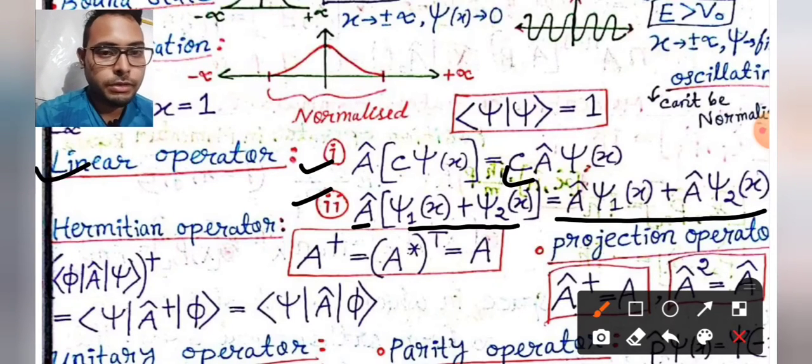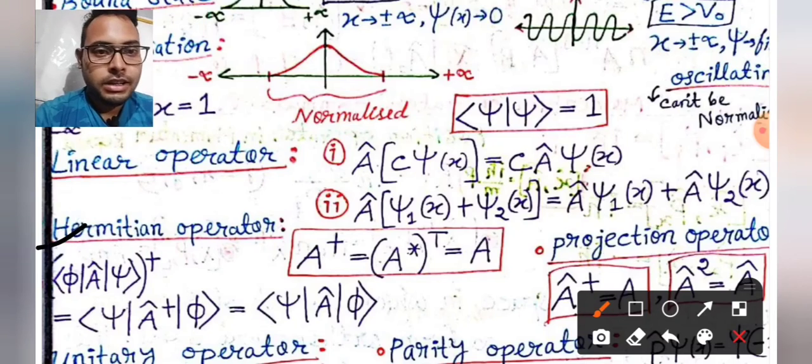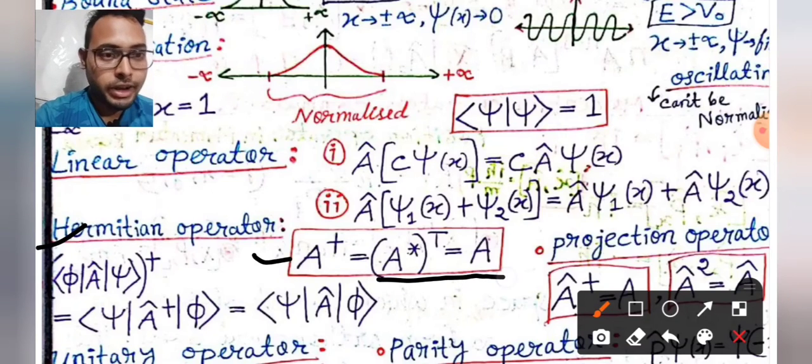This is the distributive property. And this is the Hamiltonian operator. Dagger means conjugate and transpose at the same time.